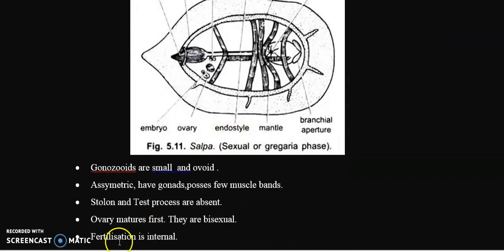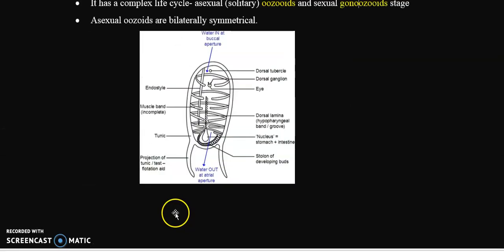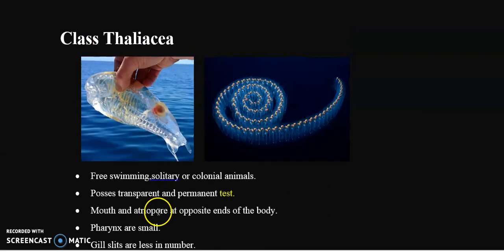Their fertilization occurs internally, so they exhibit internal fertilization. So these are the characteristic features of Salpa and the class Thaliacea.